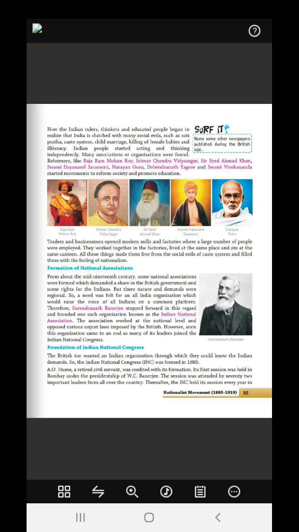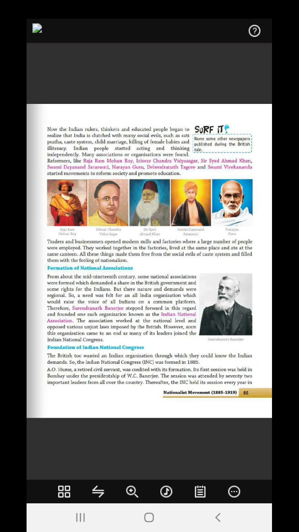Now, if we talk about Raja Ram Mohan Roy, he stopped sati, and then Ishwar Chandra Vidyasagar brought in widow remarriage and also stopped child marriage. Sir Syed Ahmed Khan was a great promoter of the Muslims. And then many more. Swami Dayanand Saraswati was from the Arya Samaj.